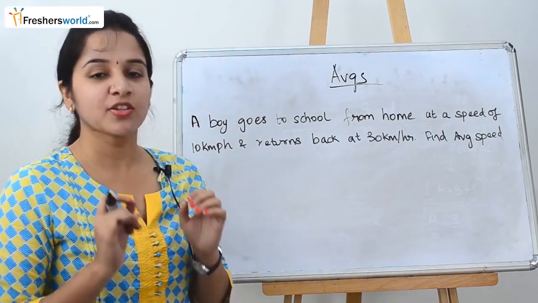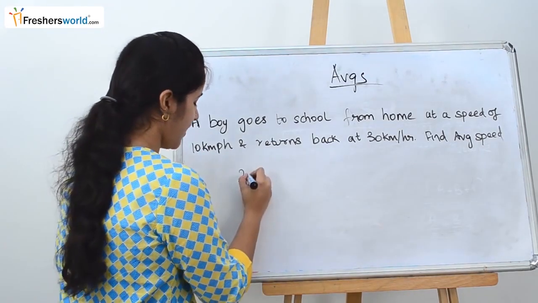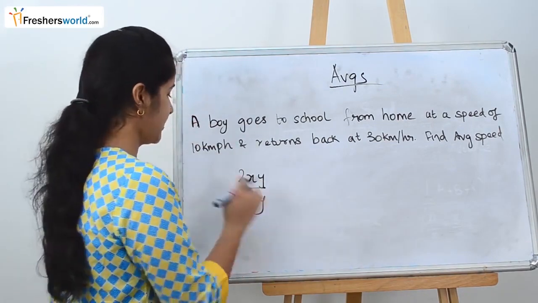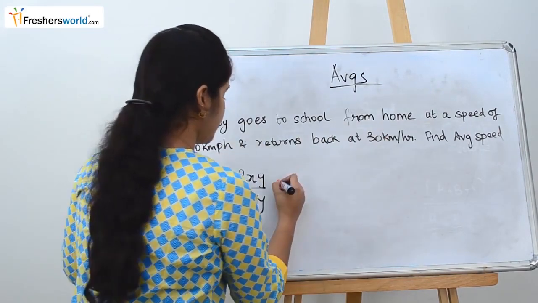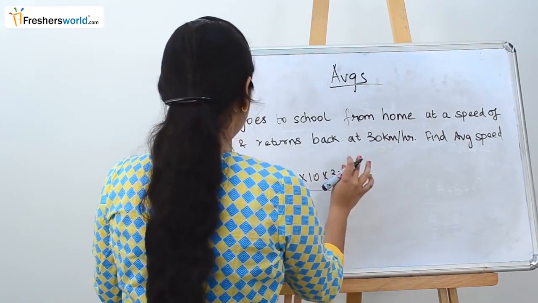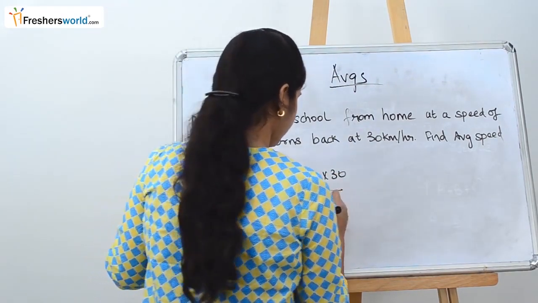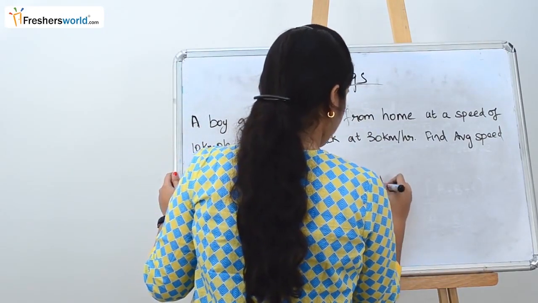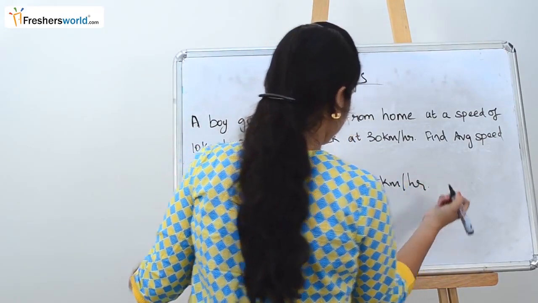Find the average speed. So we know the formula that 2xy by x plus y. Why are we taking this formula? Because they are given two variables like x and y. So 2 into 10 into 30 by 10 plus 30, which is nothing but 40 here. So 15 kilometers per hour is the average speed.